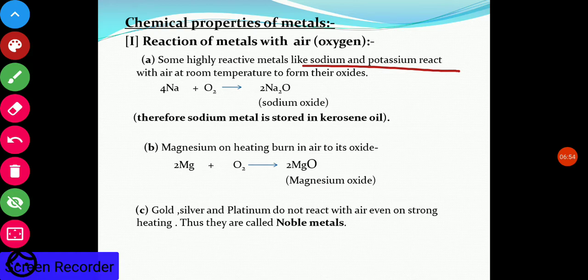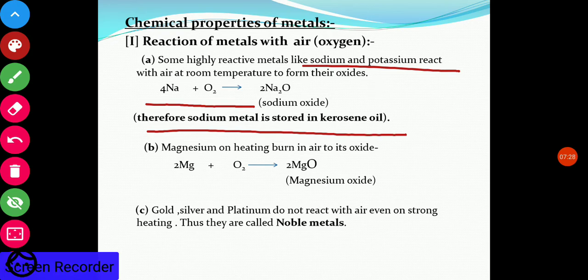Even at room temperature, they react with oxygen and convert to sodium oxide, releasing a lot of heat. Therefore, because of this, sodium metal is always stored in kerosene oil. And one more property: sodium is a very soft metal. It is not hard like other metals. So this is a very different property of sodium, that it is a soft metal.